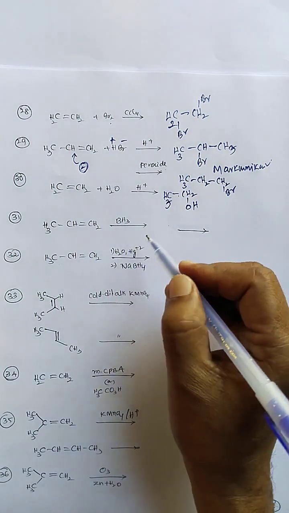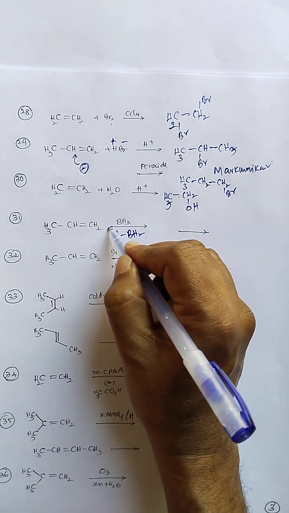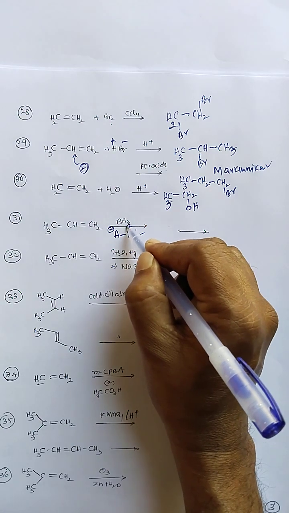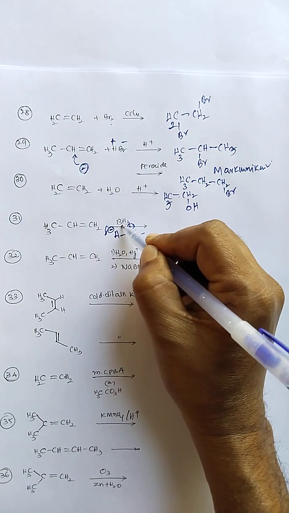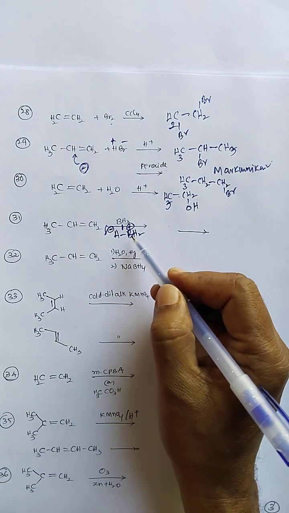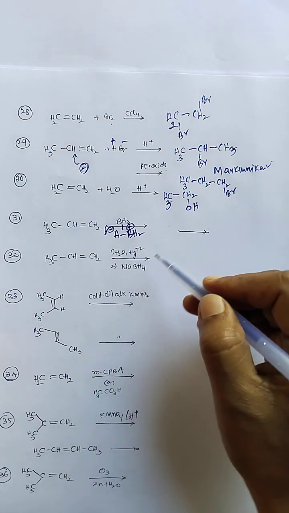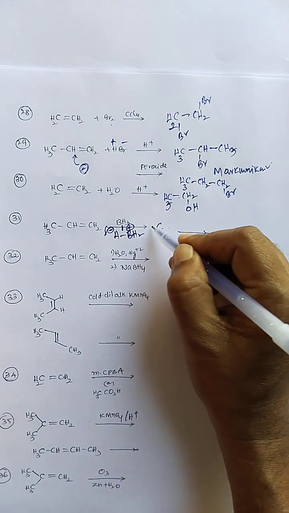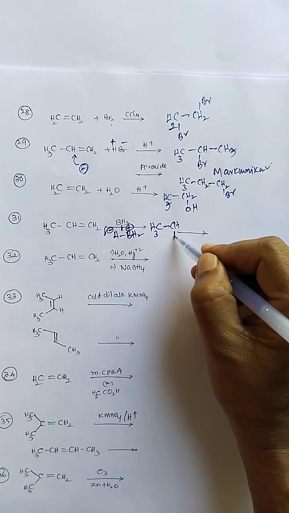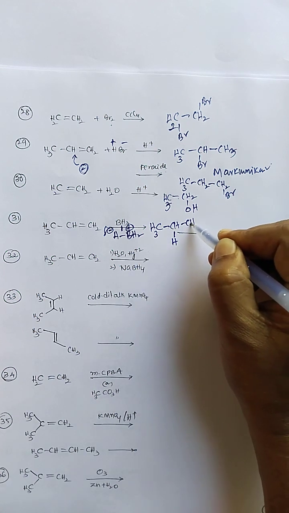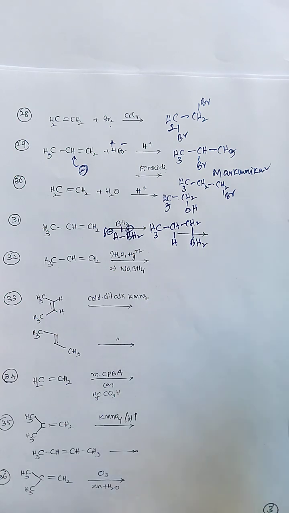Propene, addition of borane. Borane is BH3, we can write it as H-BH2. Here hydrogen has a negative charge, and boron, being the less electronegative atom, gets a partial positive charge: partial positive, partial negative. The reaction goes according to the Markovnikov orientation. So the negative H attacks the middle carbon, and the positive part, BH2, goes towards the terminal carbon.